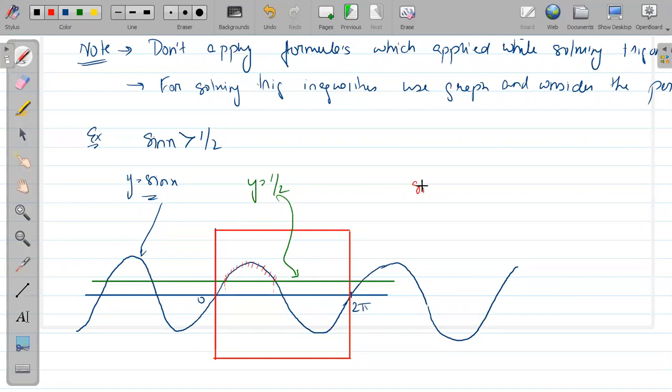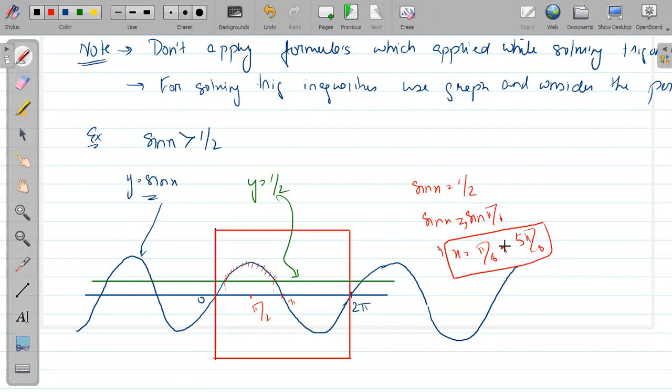So here I am writing sin x equal to half. At what point? This point is what? Which quadrant is it? So it is pi by 2. So 0 to pi by 2 is the first quadrant, pi by 2 to pi second quadrant, pi to 3 pi by 2 third quadrant, 3 pi by 2 to 2 pi is the fourth quadrant. So okay, first quadrant we have to find. So x equal to pi by 6. And this can also be written as sine of pi minus pi by 6, because sine of pi minus theta is also sine theta. So here I can write 5 pi by 6 also.